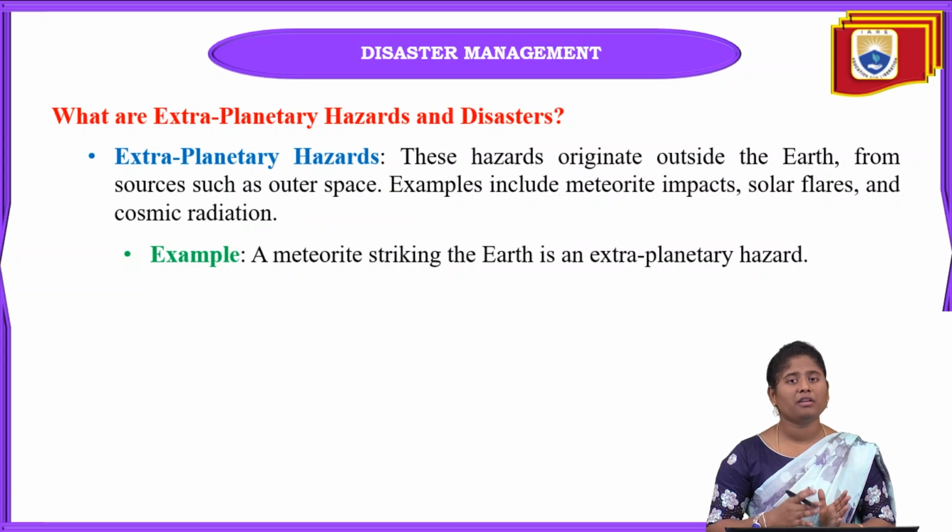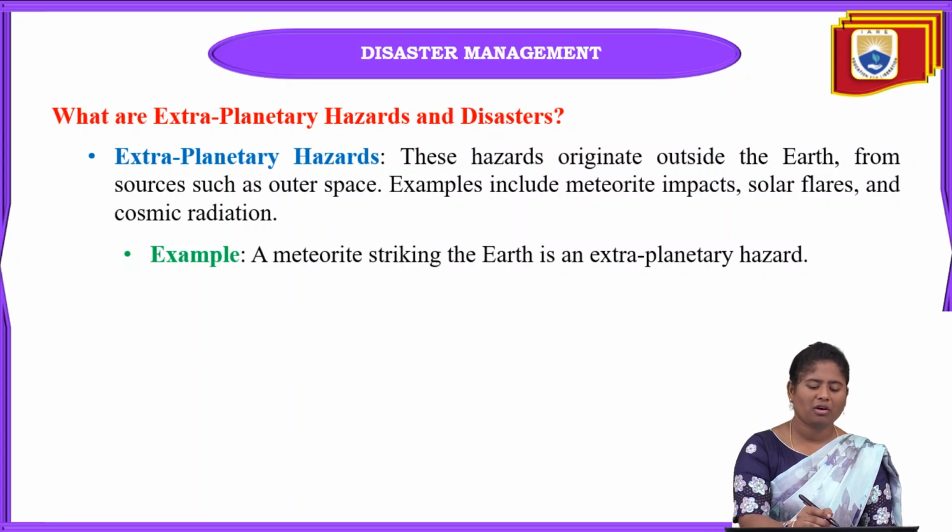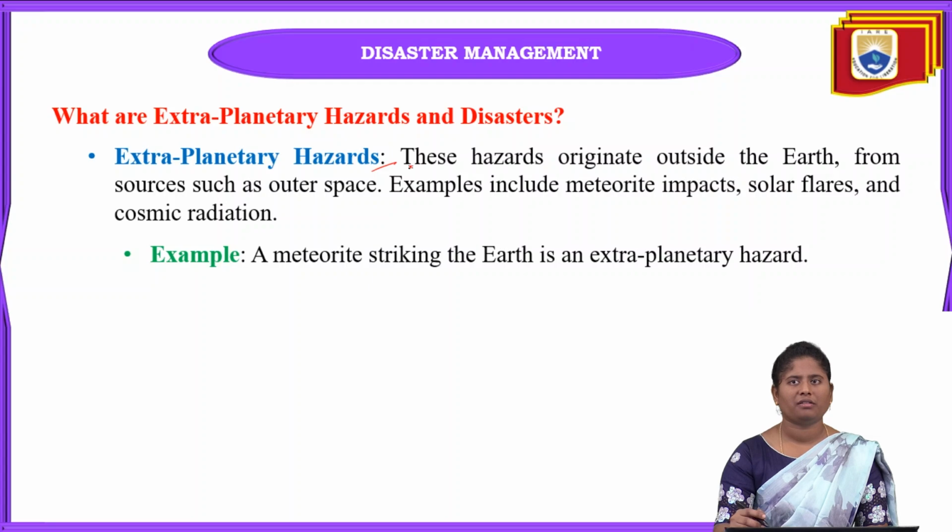Likewise, extraplanetary hazards or disasters occur outside of the Earth, from sources such as outer space. From outer space, these extraplanetary hazards can be seen.